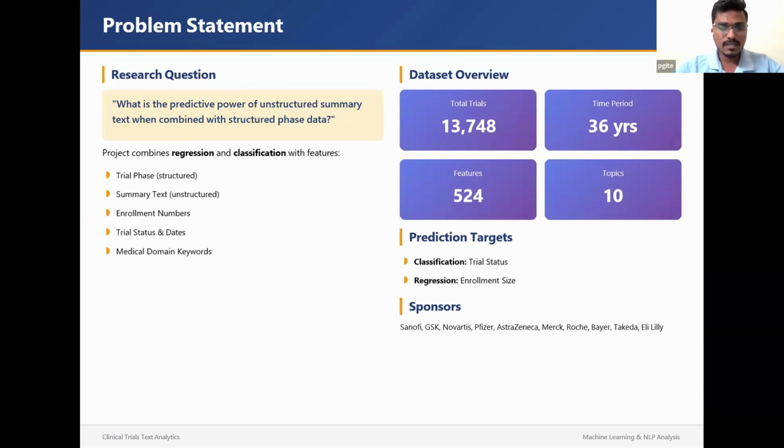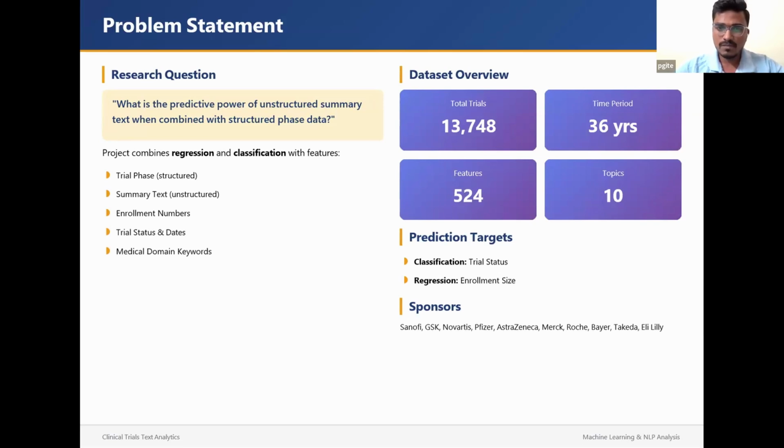The data set that I picked from Kaggle is regarding clinical trials, and I am currently working in the same domain where clinical trials happen. So that is the reason I picked this one. This data set contains structured trial phase data, and a summary text, which is a brief, unstructured description. So I wanted to look at the predictive power when the unstructured text is combined with the structured data.